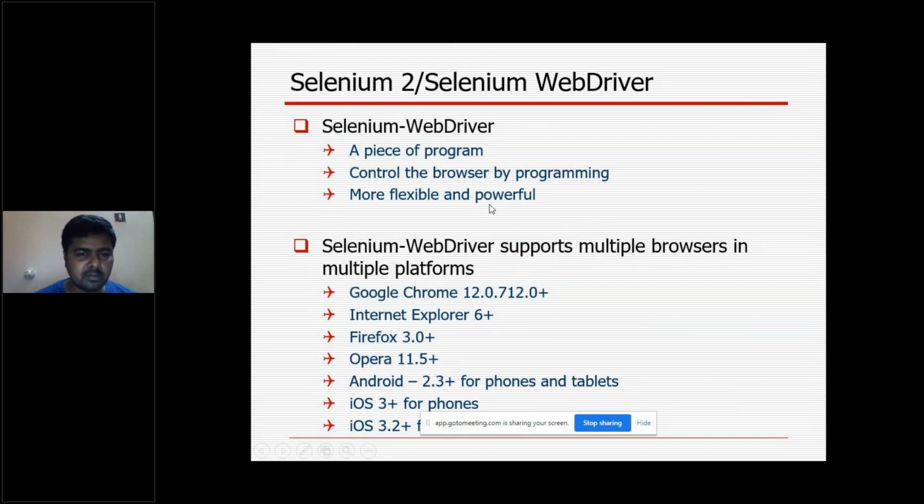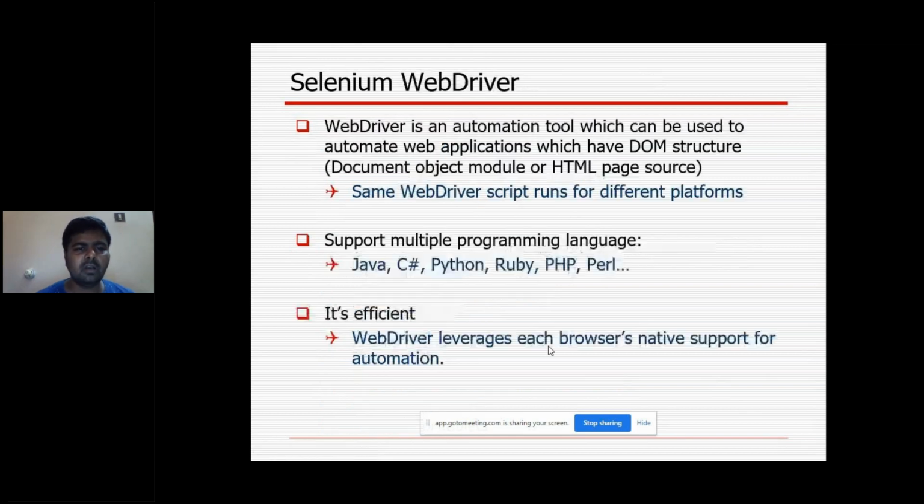And it is more flexible and powerful. It supports multiple browsers on multiple platforms. Earlier I mentioned multiple browsers: IE, Chrome, Firefox, Safari, any browsers, and different platforms also, like Opera, Android, iOS. It is going to support different platforms.